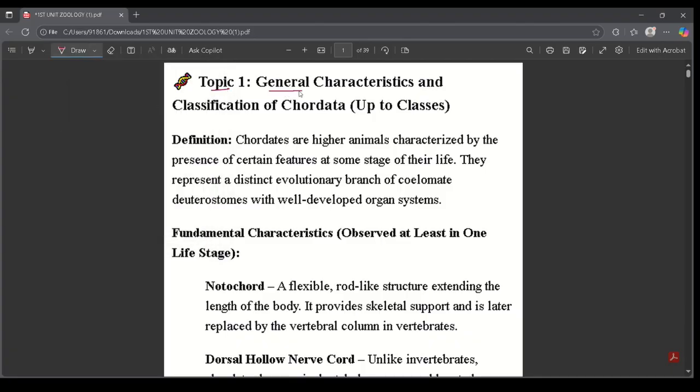Topic 1: General characteristics and classification of Chordata up to classes. The definition part. Chordates are higher animals which are characterized by the presence of certain features at some stage of their life. They represent a distinct evolutionary branch of coelomate deuterostomes with well-developed organ systems. This is nothing but the definition of Chordata.